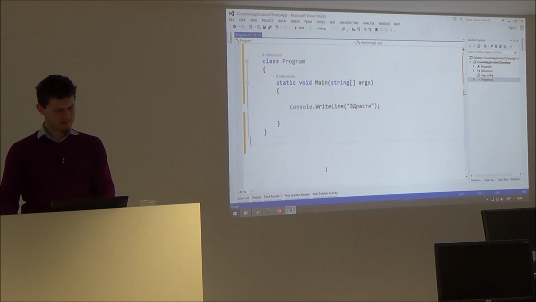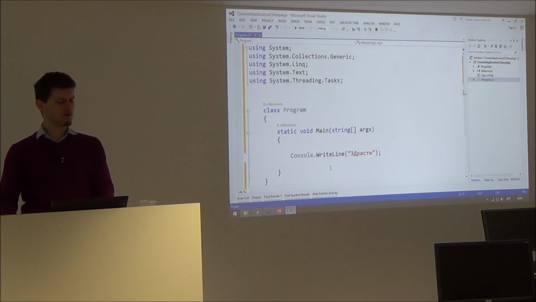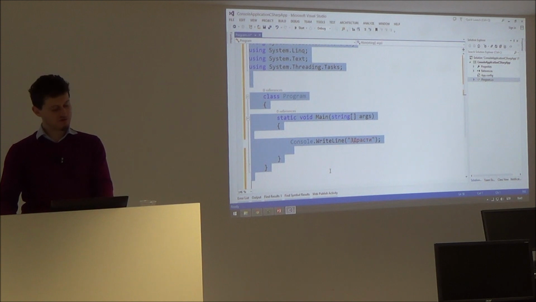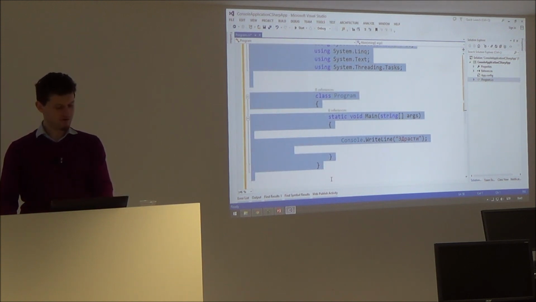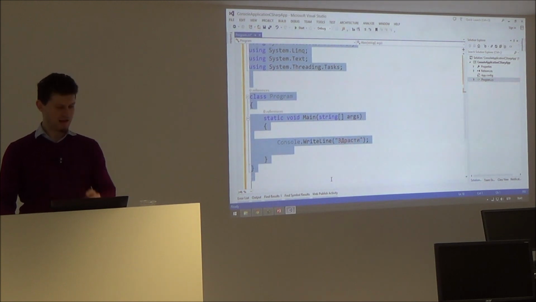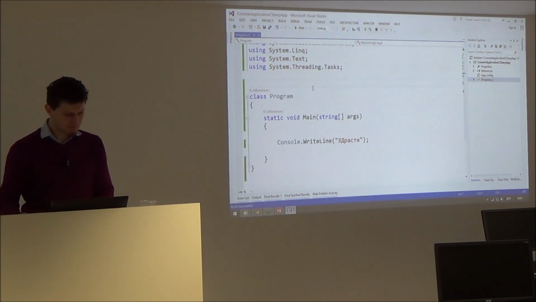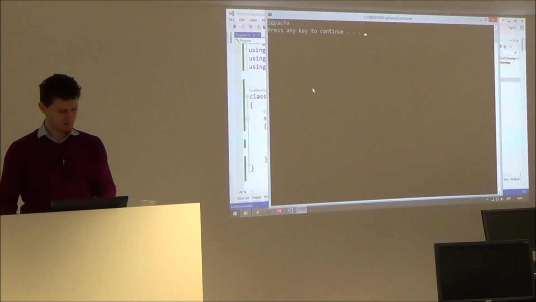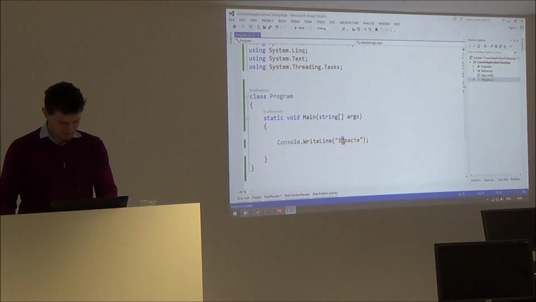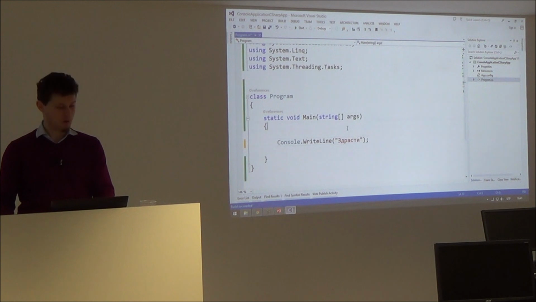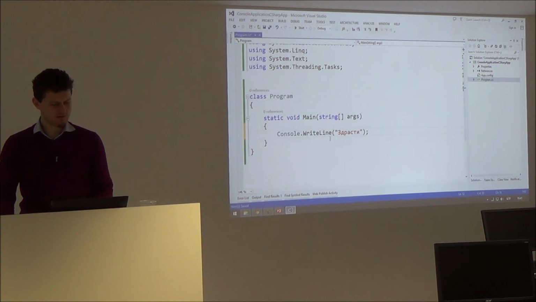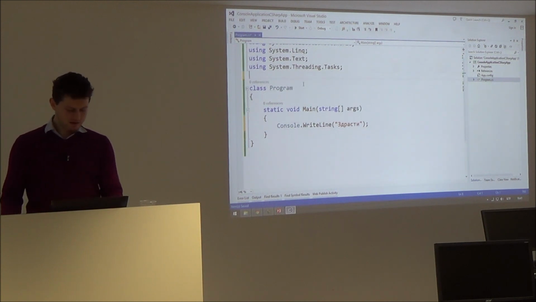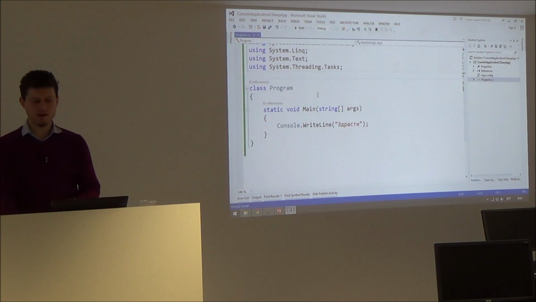And now I can say Ctrl A, select all, and Shift Tab, move left. Tab, tab, tab, tab, moves right. Shift Tab, tab, tab, tab, moves left. Okay? F6, Ctrl F5. Wow, it works. Здравствуйте. It's broken. Okay, I can remove these empty lines by selecting them and pressing backspace.